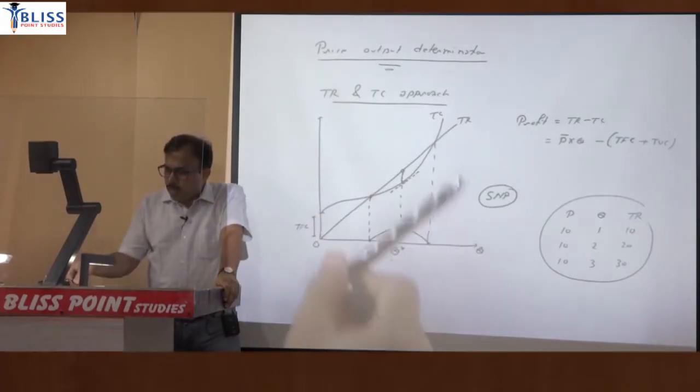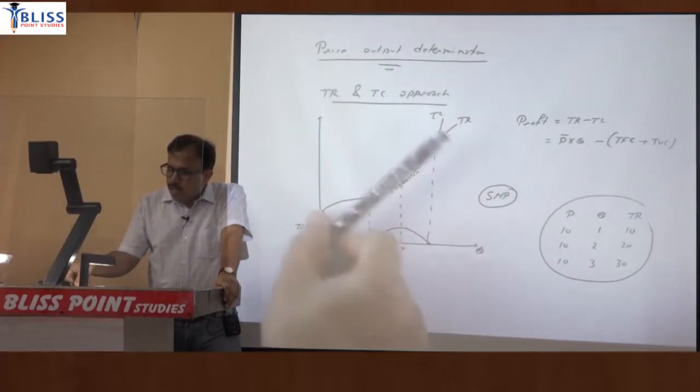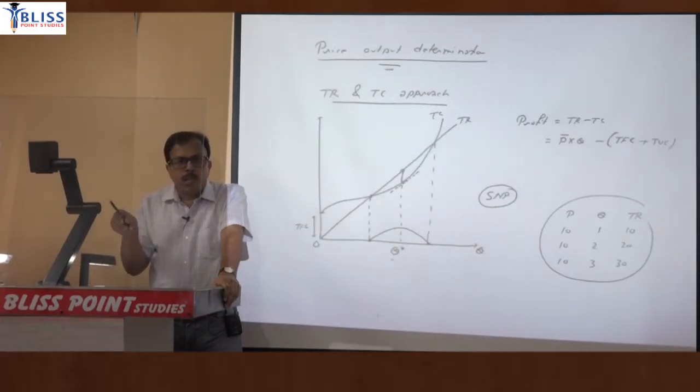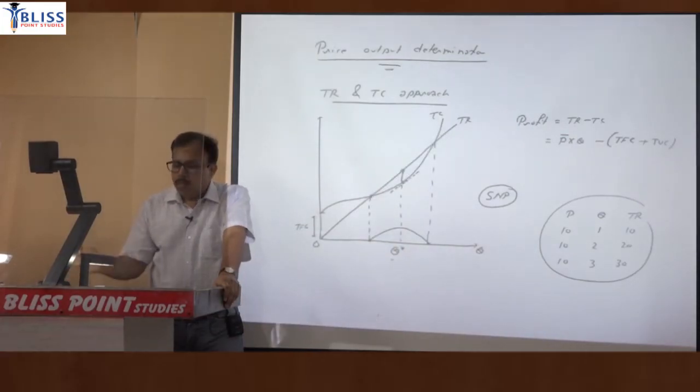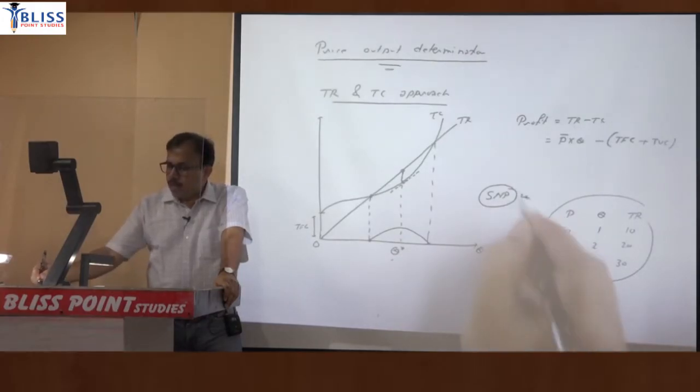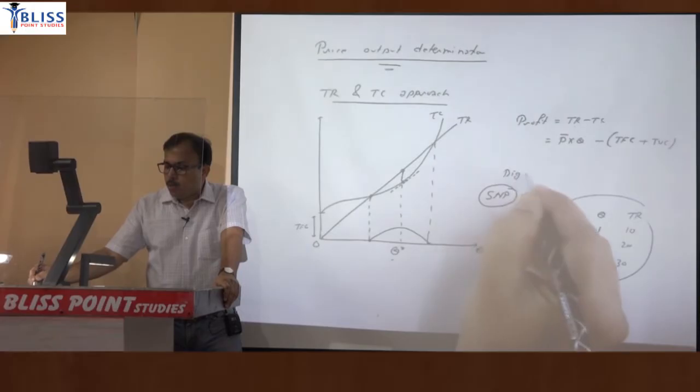That is why you draw the tangent. But you will find that this tangent and this TR are parallel. It means they have the same slope, which means MR is equal to MC. Marginal revenue marginal cost के बराबर होगा. तो ऑब्वियसली जहाँ पे TR और TC का गैप मैक्सिमाइज है, उसी पॉइंट पे MR की वैल्यू MC के बराबर भी होगी. So this is your first diagram representing supernormal profit.